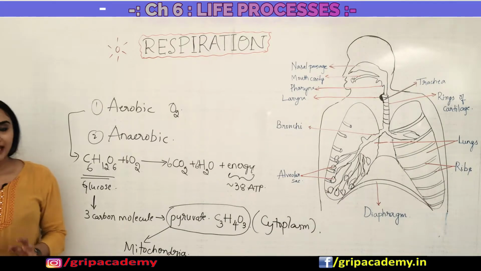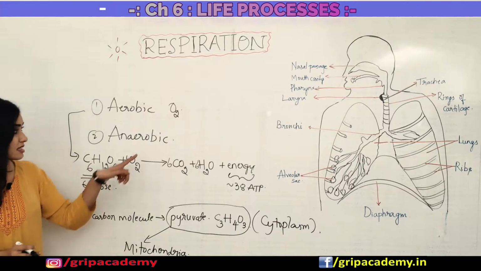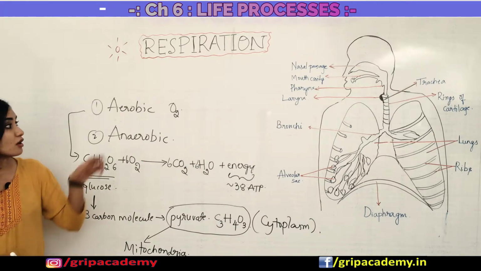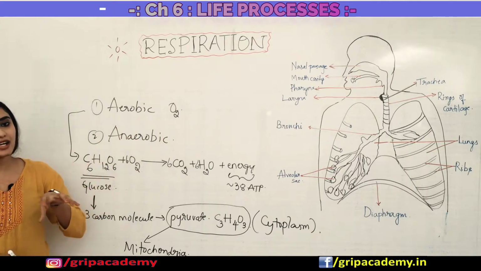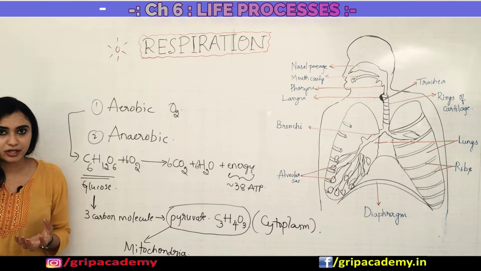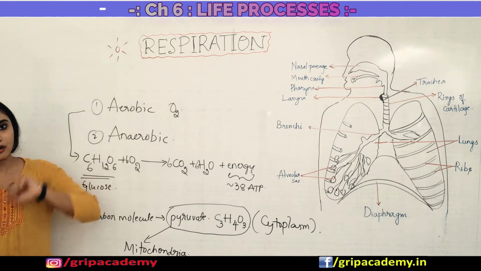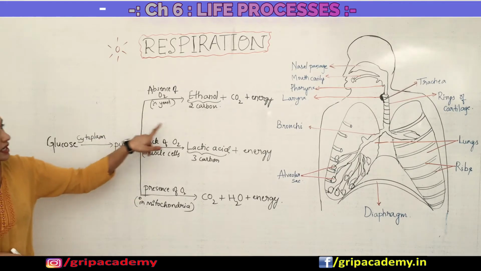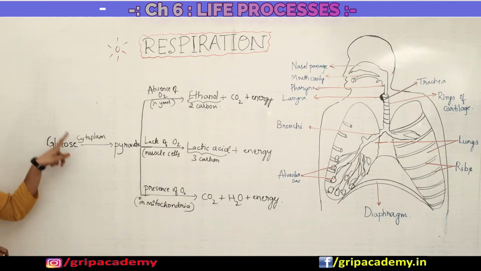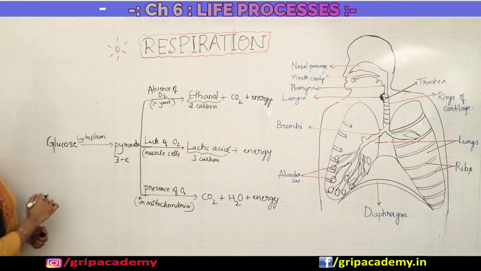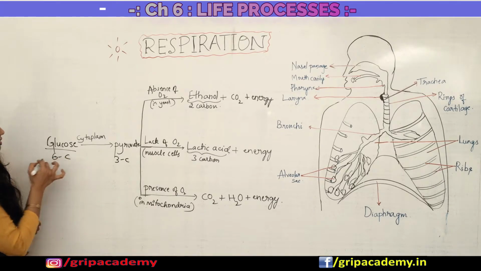Now let me explain what the products of anaerobic respiration are, and what happens in aerobic respiration in the lack of supply of oxygen. What are the products formed when there is not sufficient supply of oxygen for an aerobic organism? What I have explained so far, I have represented like this, along with one extra piece of information. The glucose in the cytoplasm is broken down into the 3 carbon molecule called pyruvate. This glucose is a 6 carbon compound.